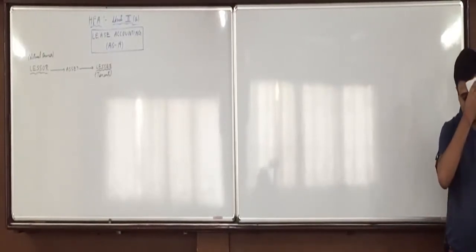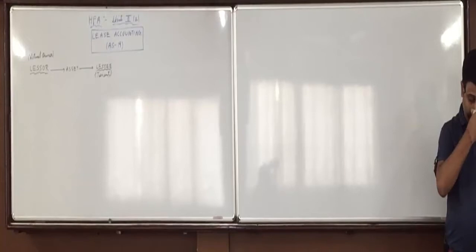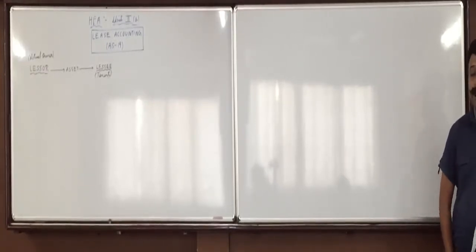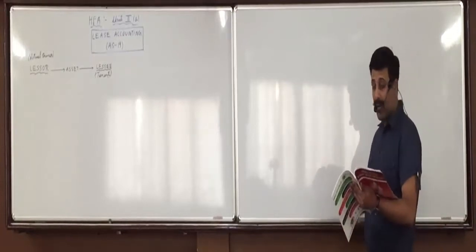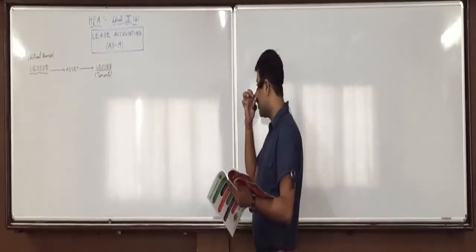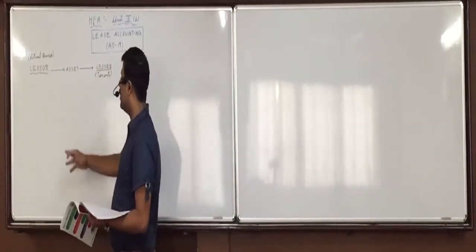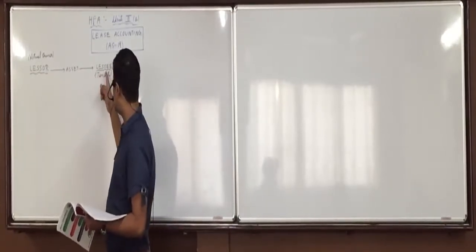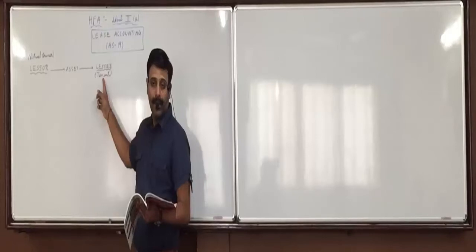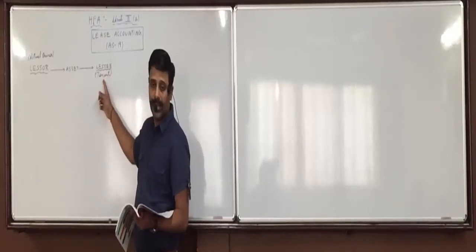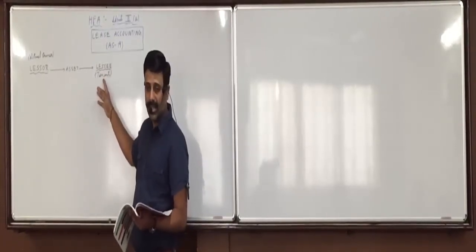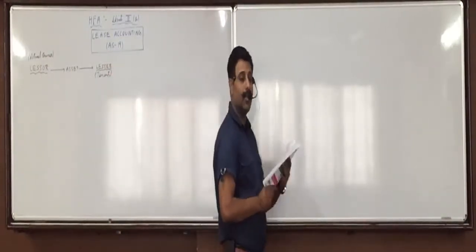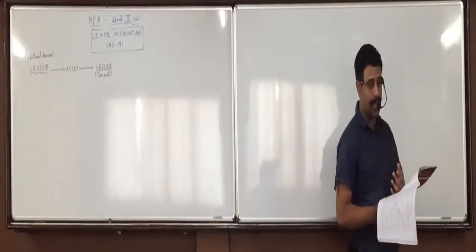The lessee will get the ownership of the leased asset at the end of the lease term. Means if the lessor has given the asset on a 10 year lease to the lessee, for the first 10 years he is the tenant, and after the lease is over, depending on certain conditions being satisfied, he becomes the owner. So the lessee will get the ownership, but at the end of the lease term.